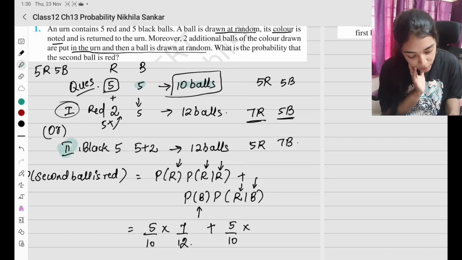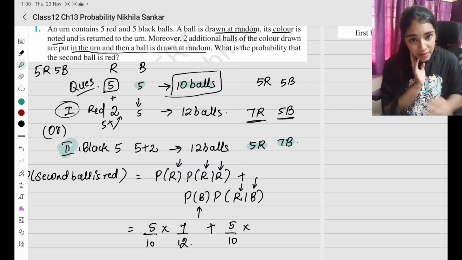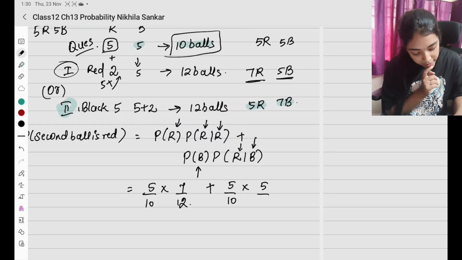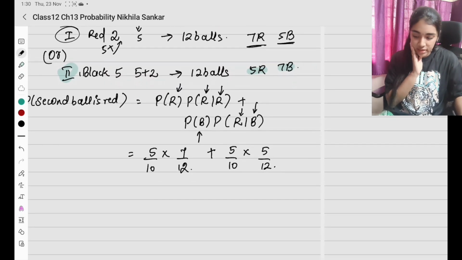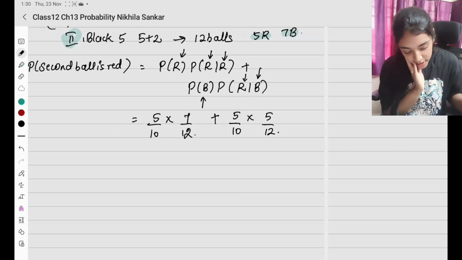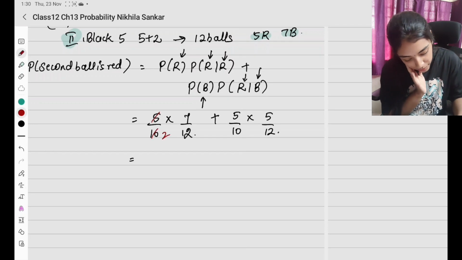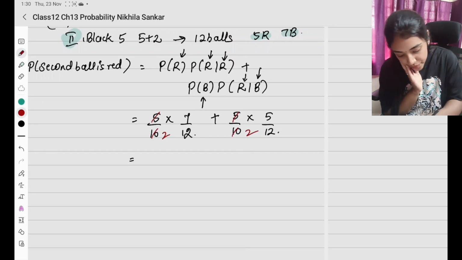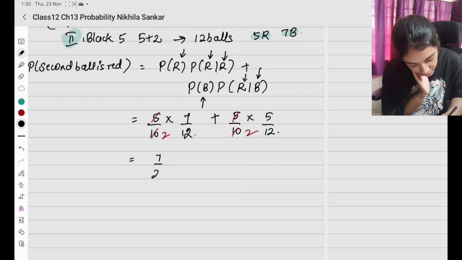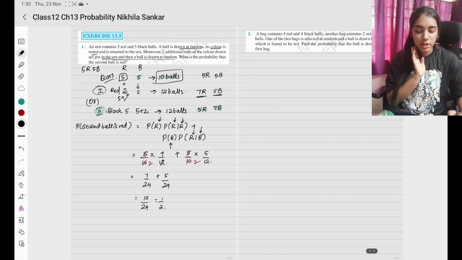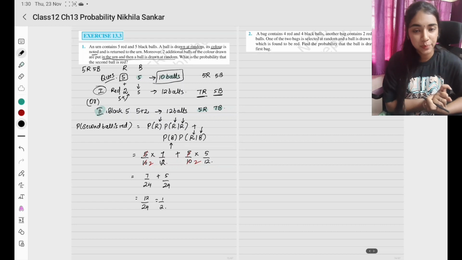So second how many red I have, 5 red and 7 black. So in total 12 balls, how many red இருக்கு, 5 இருக்கு. So 5 divided by 12. Clear? You understood this? Okay, so இப்போ இது solve பண்ணா என்ன கிடைக்கும், I can cancel this. This is going to be 1 by 2. This is going to be 1 by 2. So in total I have 7 divided by 24 plus 5 divided by 24, which is 12 divided by 24, which is 1 by 2. புரிஞ்சுதா? 2 different possibilities. Simple?